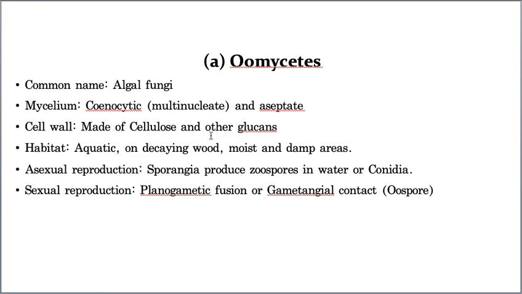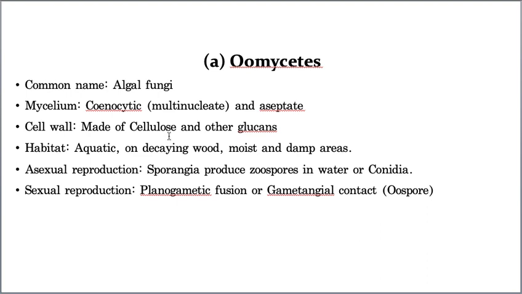The answer to this question is that all the remaining fungi, basically kingdom Fungi, are characterized by a cell wall made up of chitin. So a chitinous cell wall is one of the characteristic properties of fungi. But Oomycetes is a group of the fungi whose cell wall, instead of chitin, is made up of cellulose.